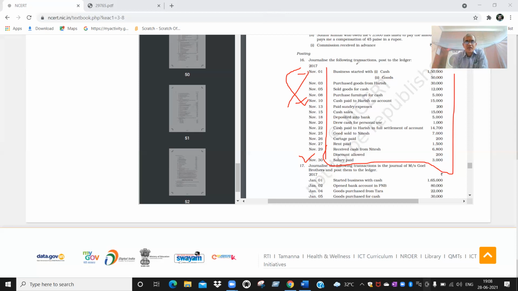Suppose, for example, the account name is cash account. If you write all the transactions relating to cash, at the end you can identify how much cash balance is there with you, and whether it is sufficient to carry out your business operations or not. Similarly, if you maintain a ledger of the purchases account properly in a particular month or year, you can identify how many rupees worth of goods you have purchased by looking into your purchases account.